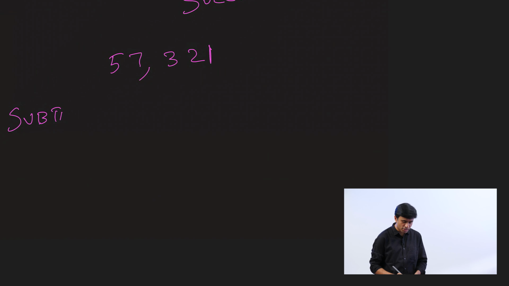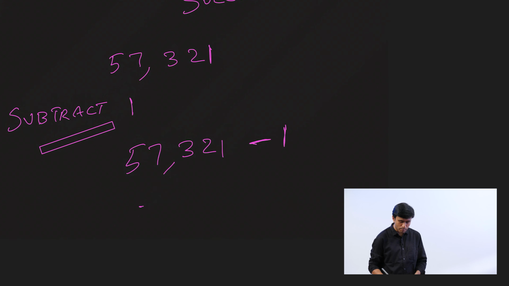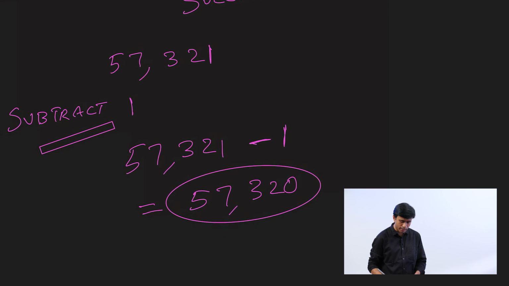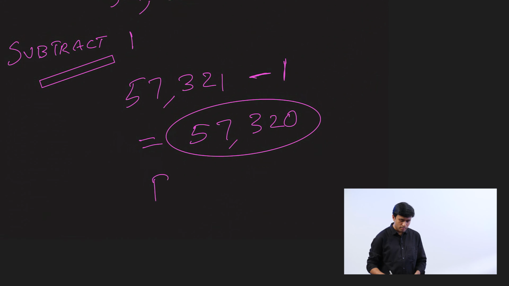Now you can guess how to find the predecessor. Let's take an example. 57,321. What could be the predecessor? To find the predecessor of a number, you just subtract 1 from the number. Subtract 1. So you do it as 57,321 minus 1. What would be the answer? 57,320. That is the predecessor.